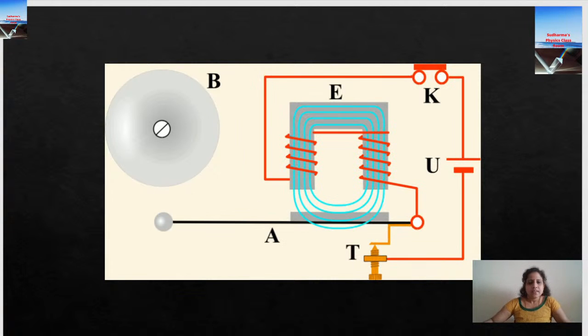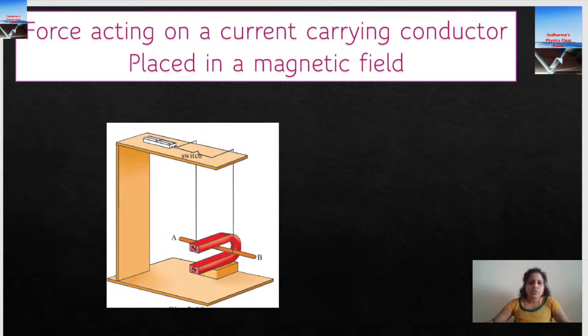Okay. So now let's move on to the next topic. That's force acting on a current carrying conductor kept in a magnetic field. If you have a current carrying conductor, this is the experimental setup you can see here. So you have a horseshoe magnet and a straight conductor. I'm going to suspend that freely in the magnetic field of a horseshoe magnet.